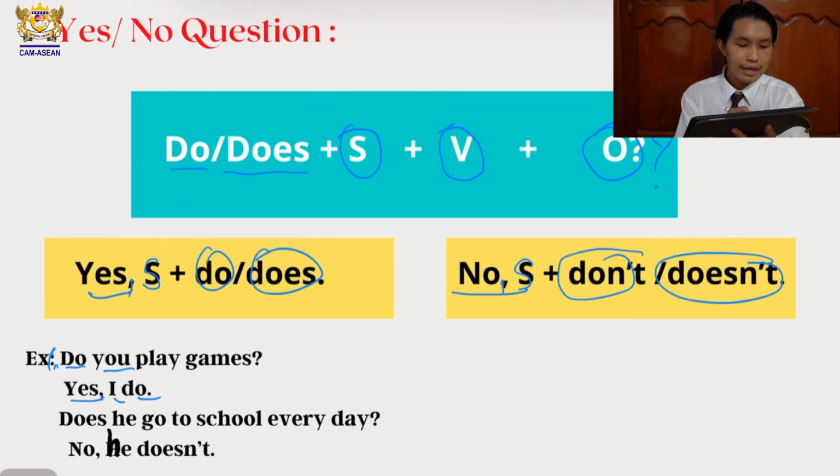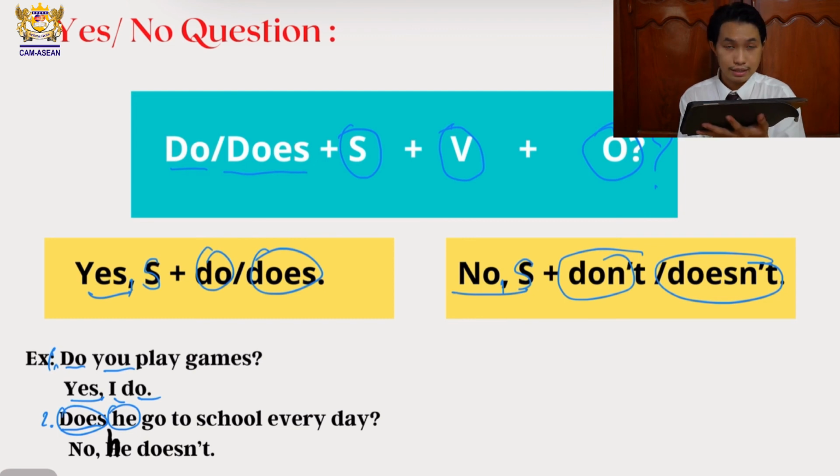Alright. And then example number two is, does he go to school every day? Does he go to school every day? So does, and then followed by he. So this part, because the subject is a third person singular pronoun, it has to use does. Yes, does he go to school every day?